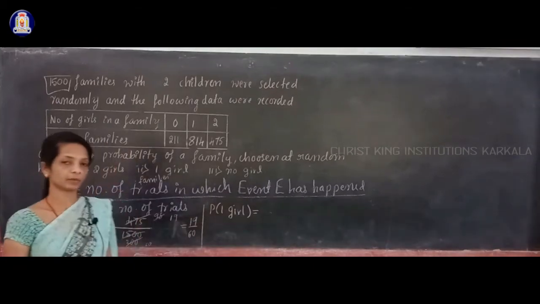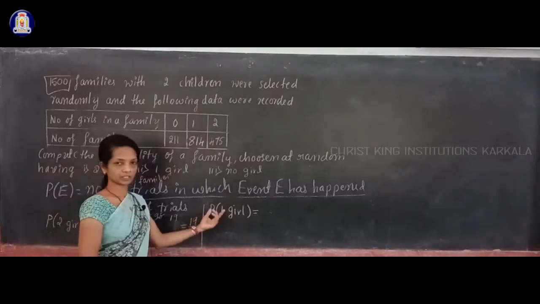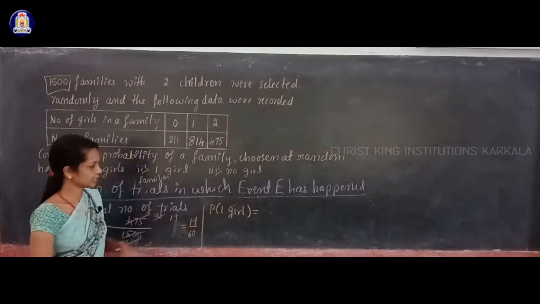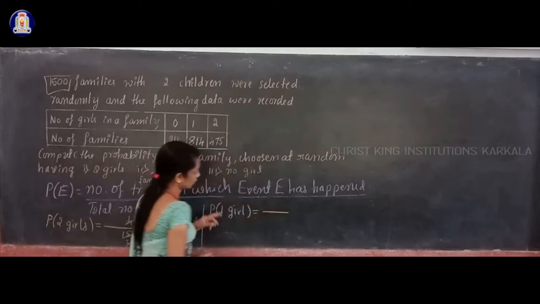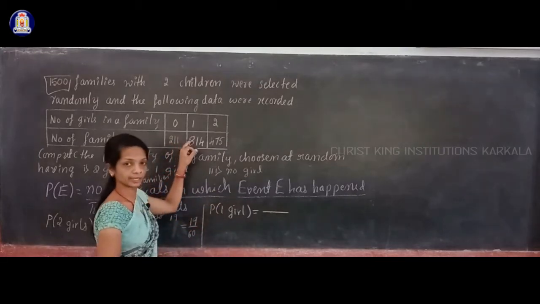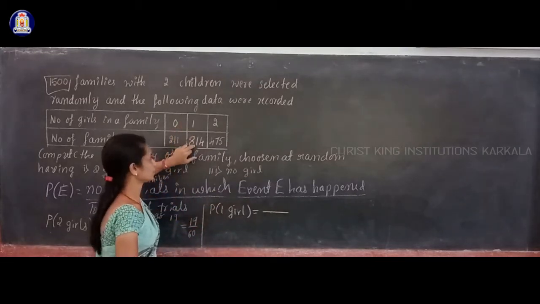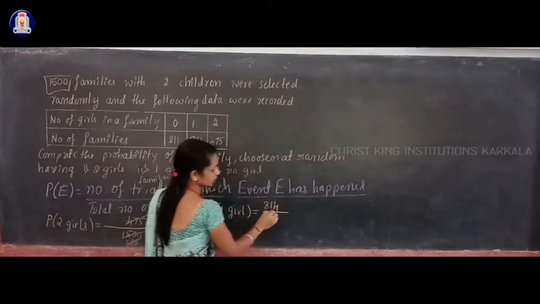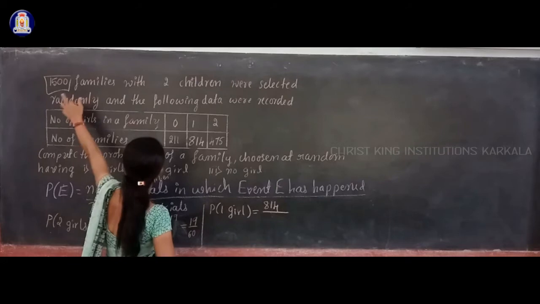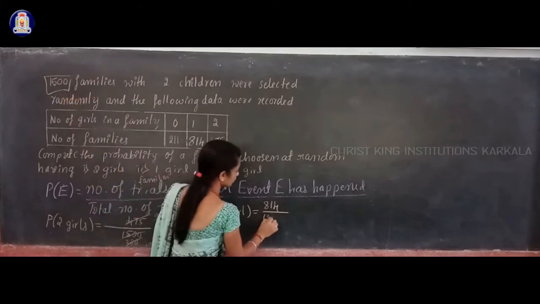You have to find the probability of 1 girl, meaning the probability that the selected family is having 1 girl. How many families are with 1 girl, you write in the numerator place. The number of families having 1 girl is 814, dividing by the total number of trials, that is 1500.